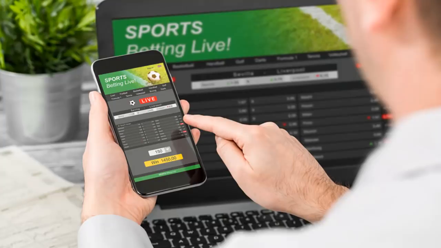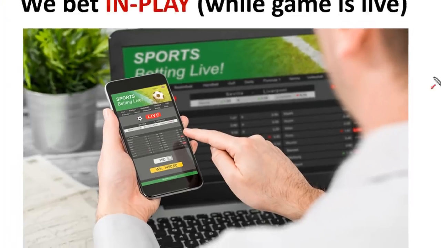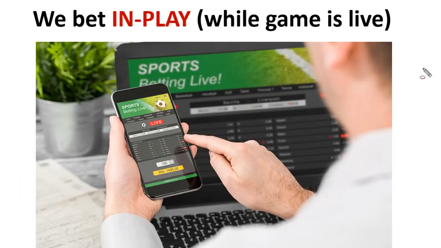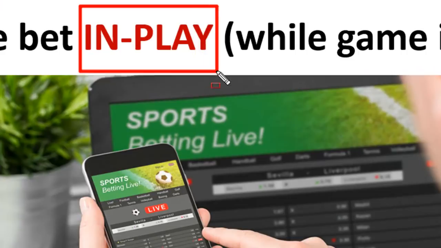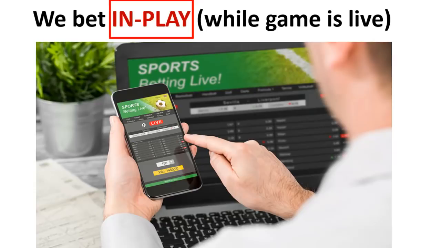All right, guys, now before I show you the strategy, let me first of all mention some important points. The first important rule is that we'll be playing and betting on the games in play. In other words, while the game is live. So it is highly unlikely I'll be placing any bets before the game starts. And I'll explain to you why in just a few moments.